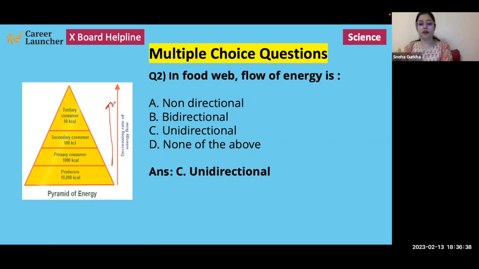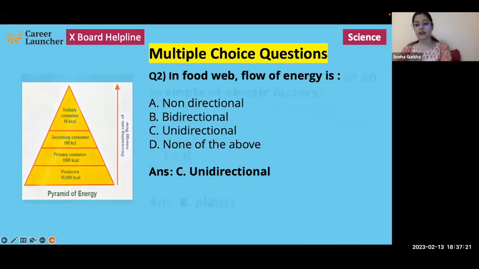The pyramid of energy is always upright and can never be reversed, which means that this flow of energy just takes place in one direction, to successive trophic levels, and it cannot be reversed. So the answer that we will choose here is the flow of energy is unidirectional. So option C, unidirectional, is the correct option.